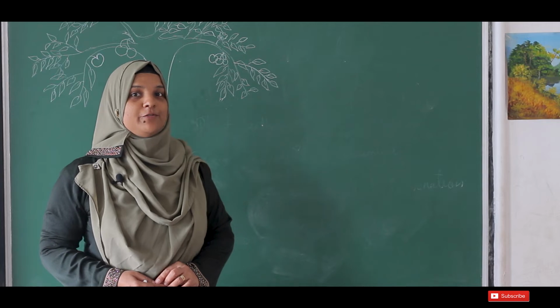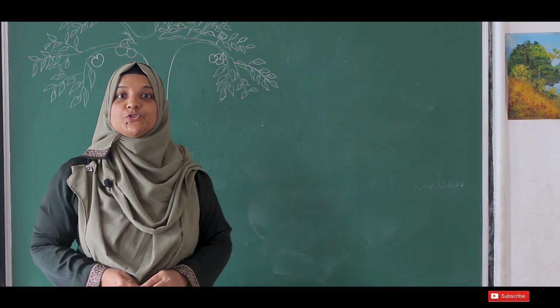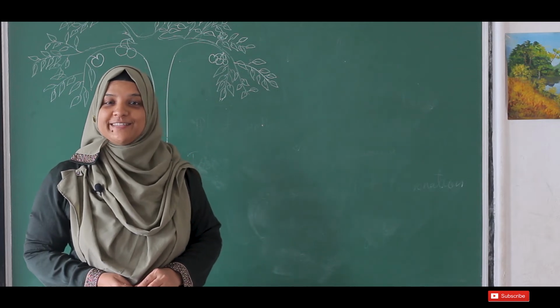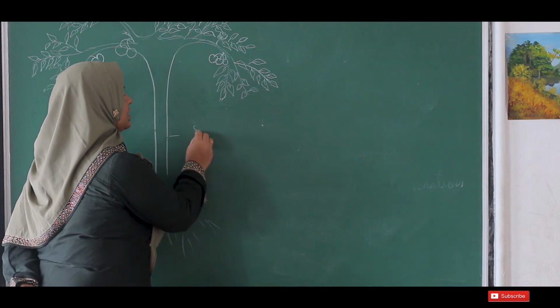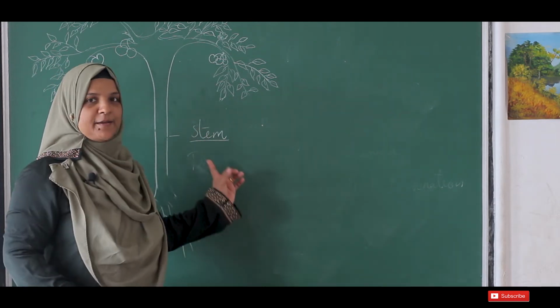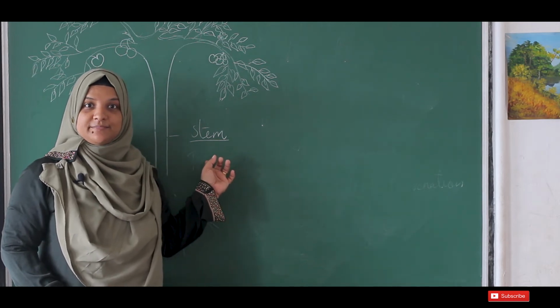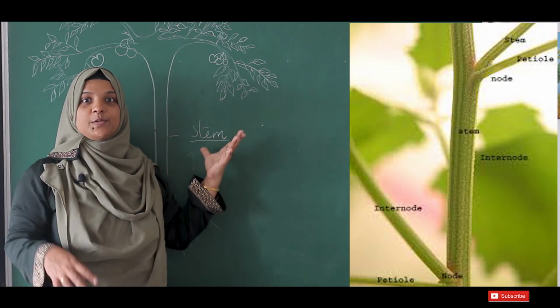Next, let's learn about another part of the plant. It gives an erect posture for the plant. Which is that part? It is the stem of the plant. So this is the stem of the plant. What is the purpose of the stem? We know it gives a posture. It helps the plant to stand erect.